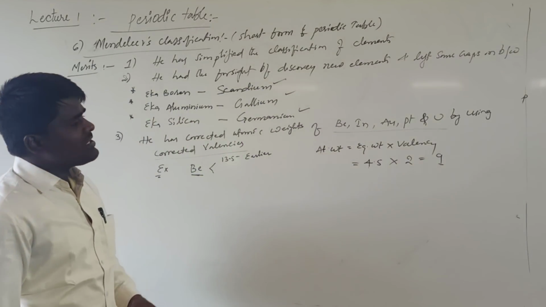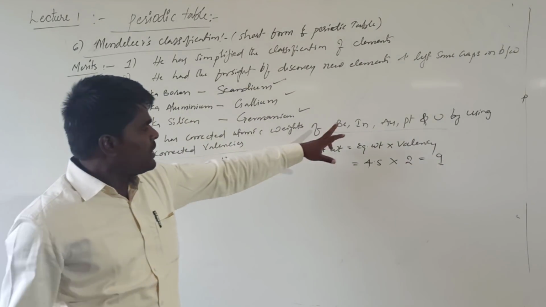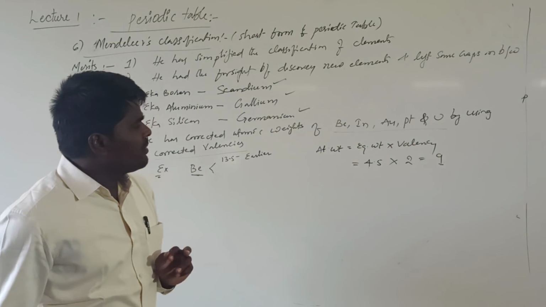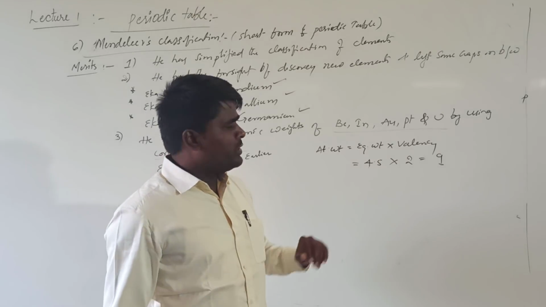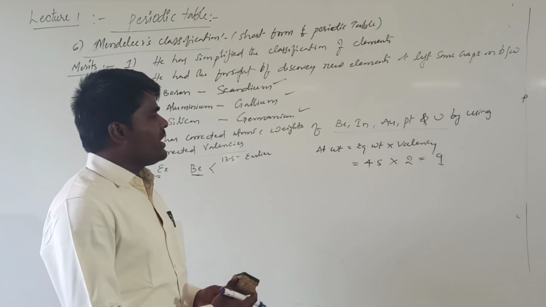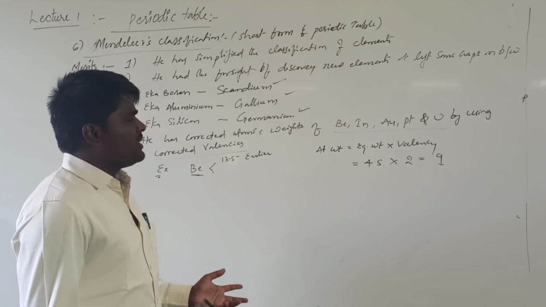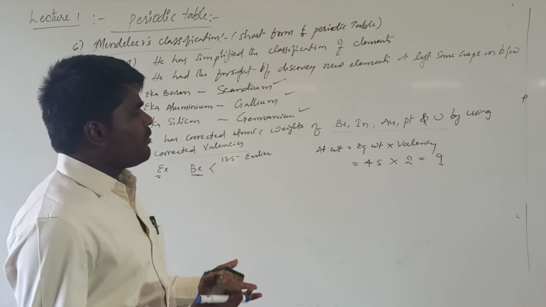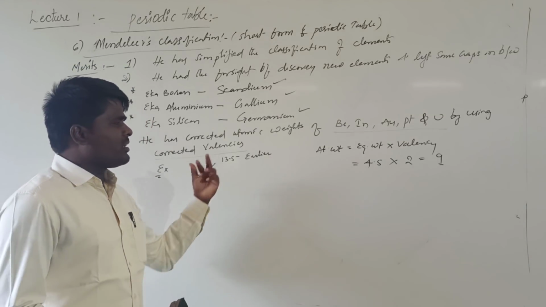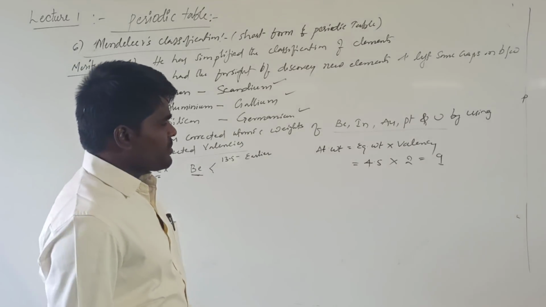Like this, he corrected the atomic weights of beryllium, indium, gold, platinum and uranium. You need to remember all these 5 elements from the competitive point of view. You may be asked which of the following elements' atomic weight was corrected by Mendeleev, and you might get one of these options in multiple choice questions.